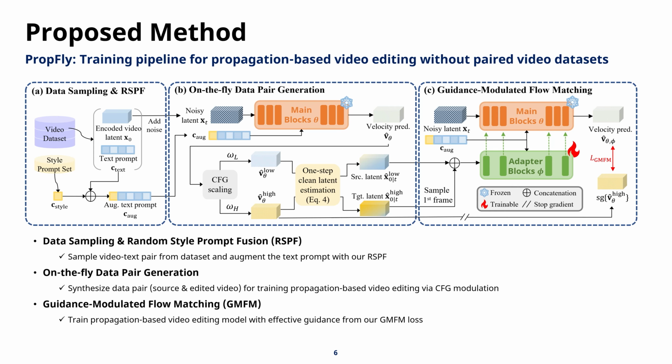This leads into the on-the-fly data pair generation stage, where we utilize a frozen video diffusion model to instantly synthesize a source and target latent pair simply by modulating the CFG scales. Finally, in the guidance-modulated flow matching stage, we train a specialized adapter by guiding its predicted velocity field to match the semantic transformations found in our high CFG target. This entire end-to-end process allows the model to learn complex video propagation tasks with high effectiveness and guidance.